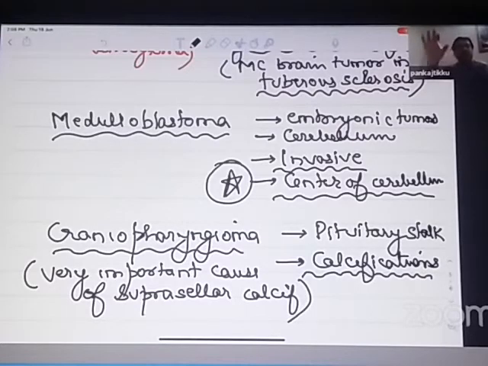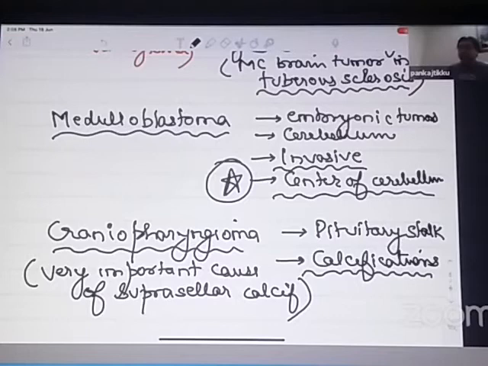In the suprasellar area, the sella turcica area, if calcifications can be seen on an MRI or a CT scan, which brain tumor will you suspect? You will suspect a craniopharyngioma. It's a very slow growing tumor. Again, it's not as invasive as medulloblastoma. Medulloblastoma is deadly.